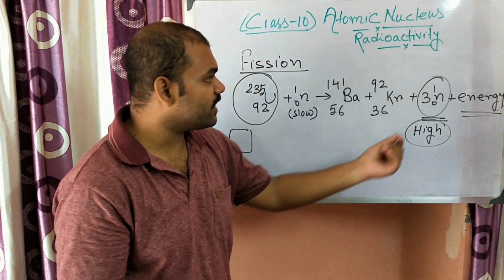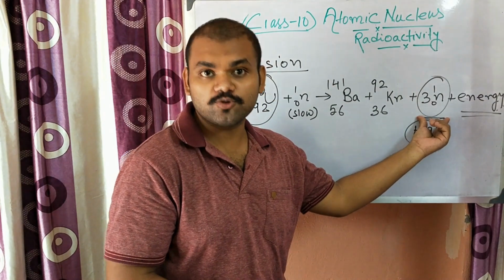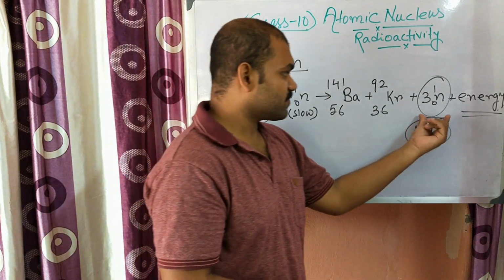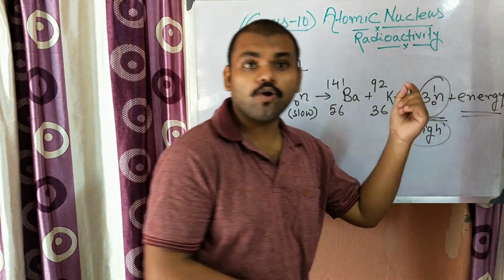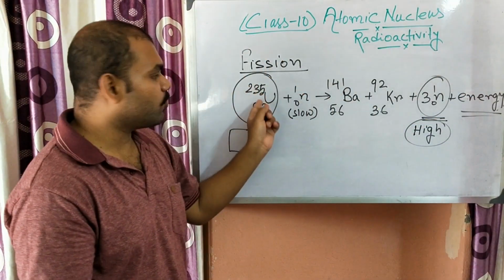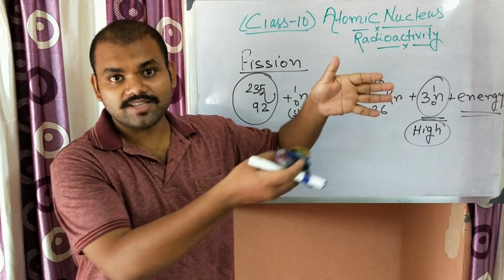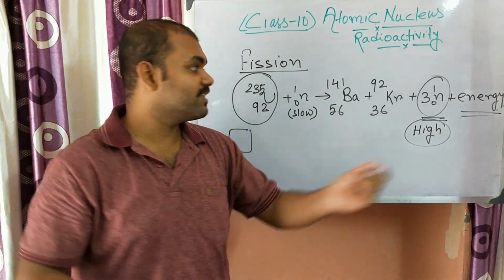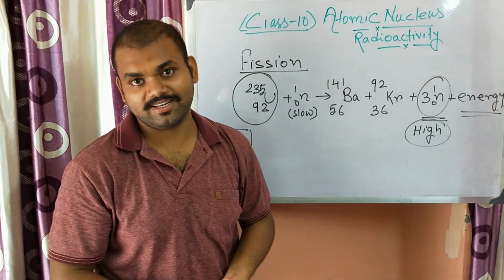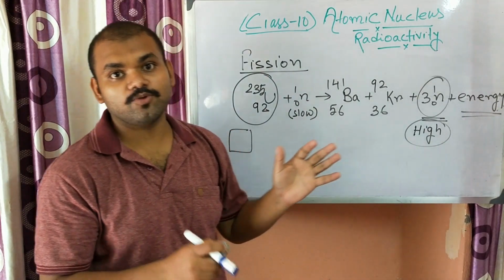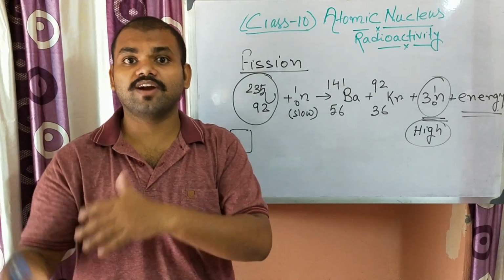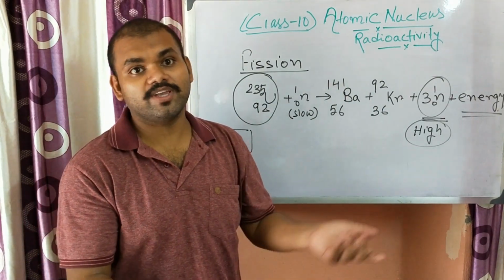How will you control it? From the produced 3 neutrons, if we subtract 2 neutrons by a moderator, then we have only 1 neutron with us, and that 1 neutron again collides with 1 and produces another 3. If we subtract those 2 from there, then we will get another 1. So this is how we can control it in a nuclear reactor. In a nuclear reactor we control the reaction, and from there we get a sufficient amount of energy, and by converting that energy to electrical energy we can use it.